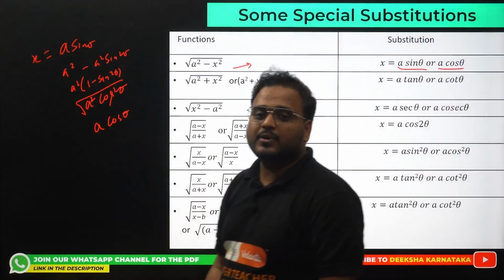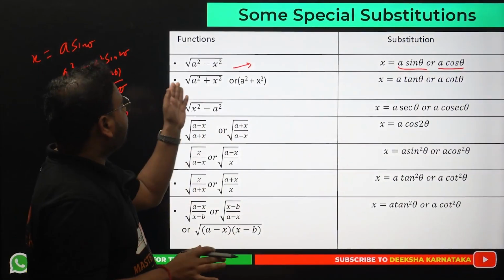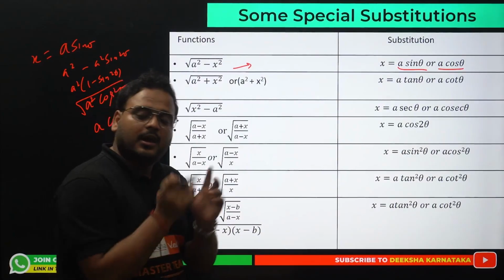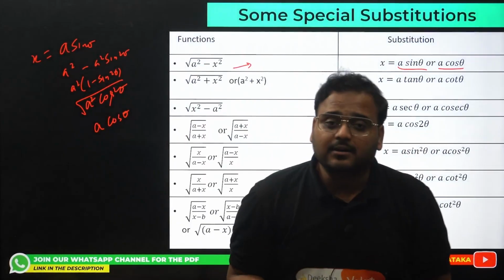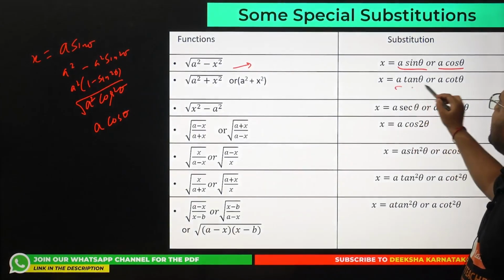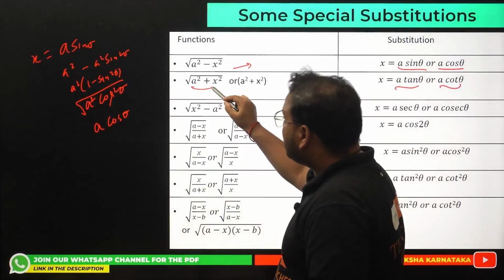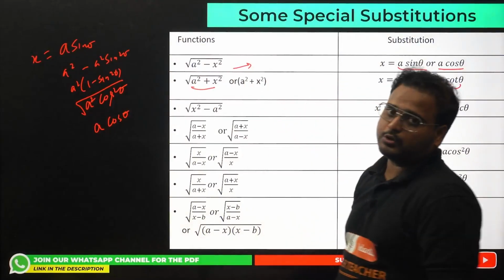Just to give you an example, I have taken this explanation over here. Clear? Next we have a square plus x square. Of course, again we can use x as tan theta because 1 plus tan square is what? Sec square. Okay, so you can use a tan theta or a cot theta in the case of the form a square plus x square, whether it's in the root or without the root also.